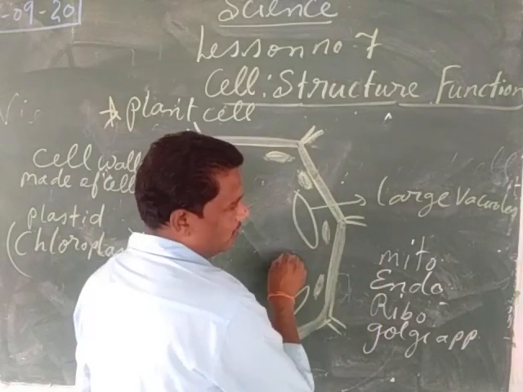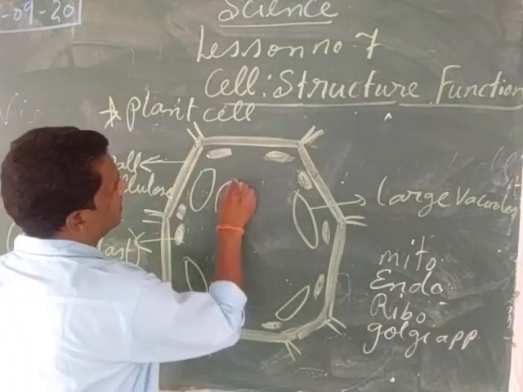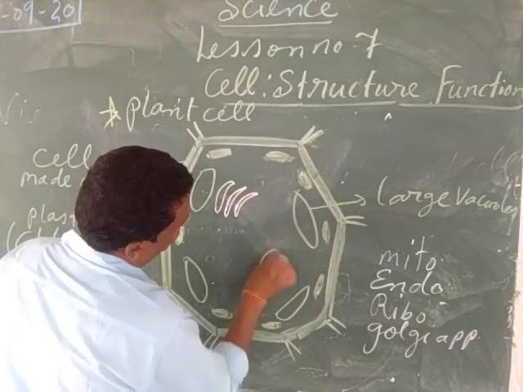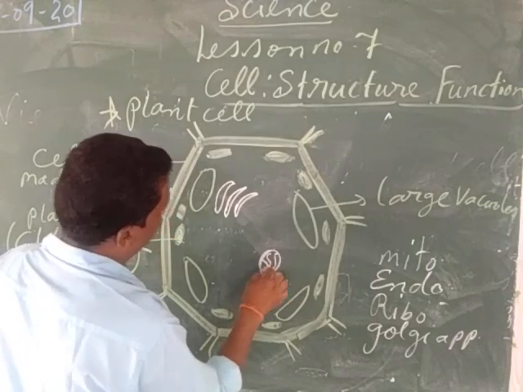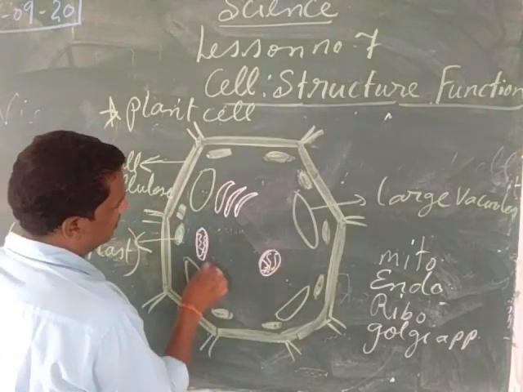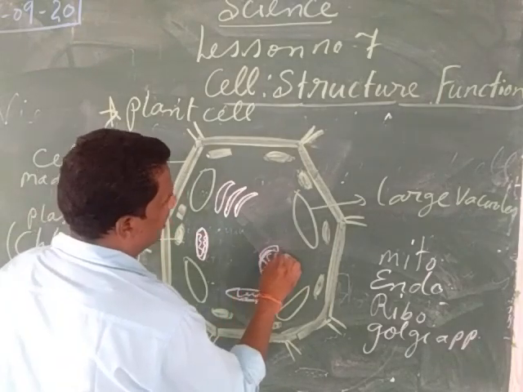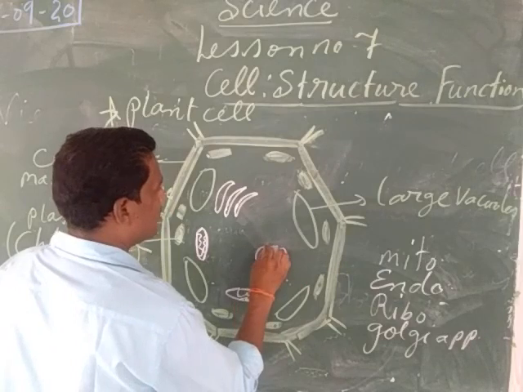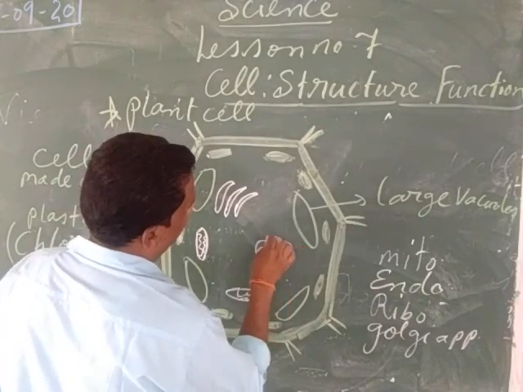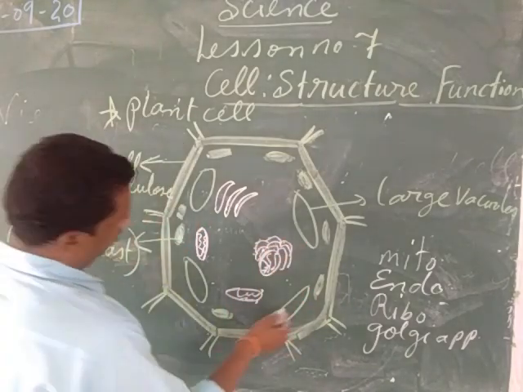So mitochondria is also there, endoplasmic reticulum is there, ribosome is there, Golgi apparatus is there. So we can see the Golgi apparatus. We can see the nucleus, and we can see the mitochondria, the powerhouse of the cell. We can see the endoplasmic reticulum, which helps in the synthesis and storage of the cell product. Then we can see ribosomes.